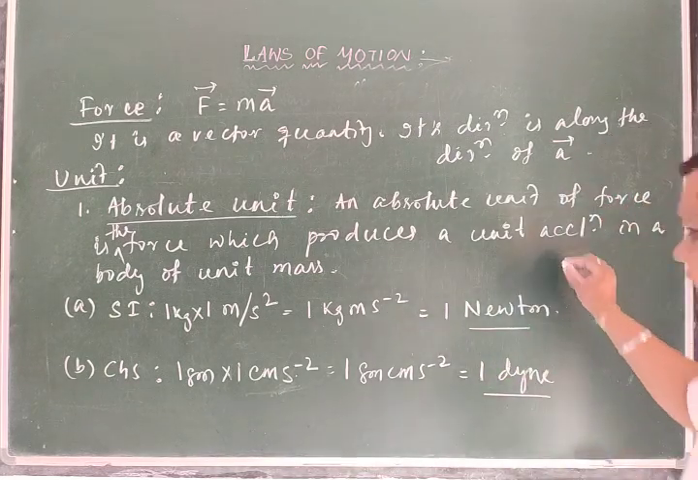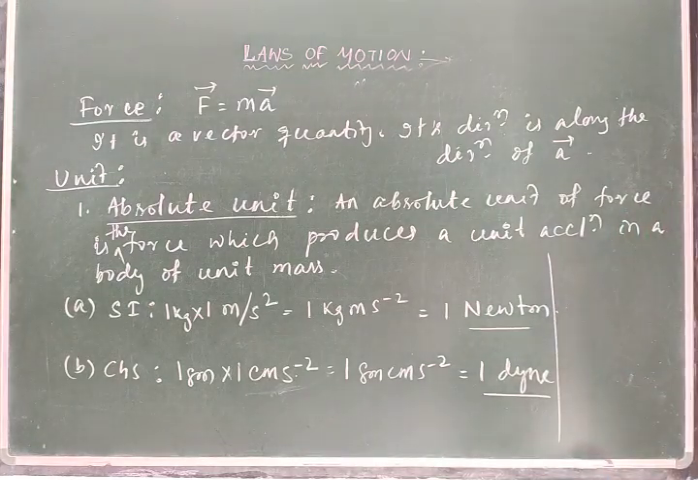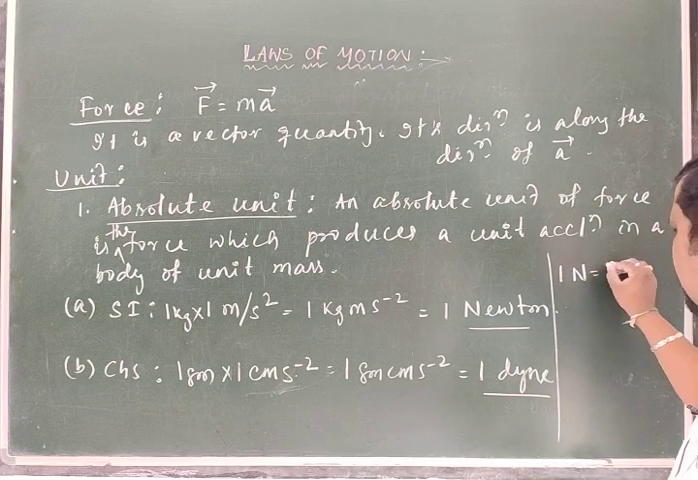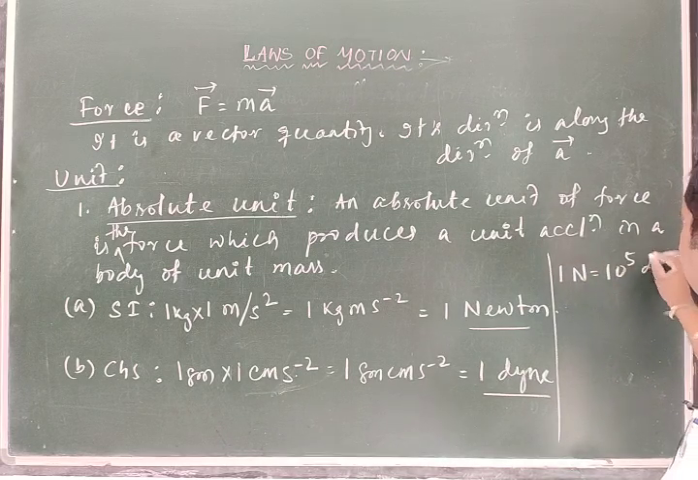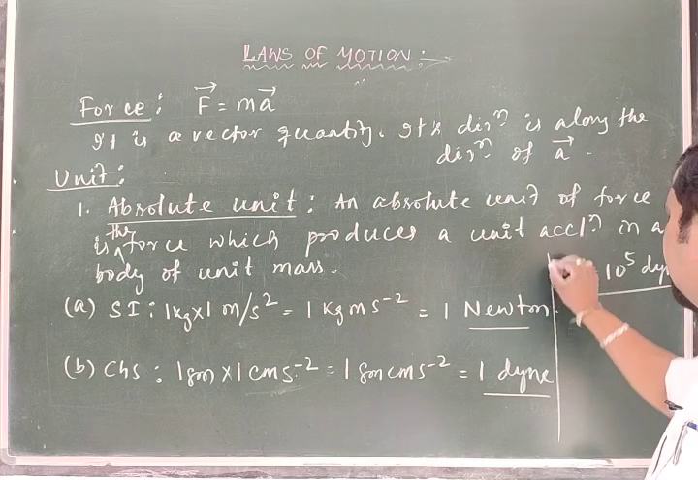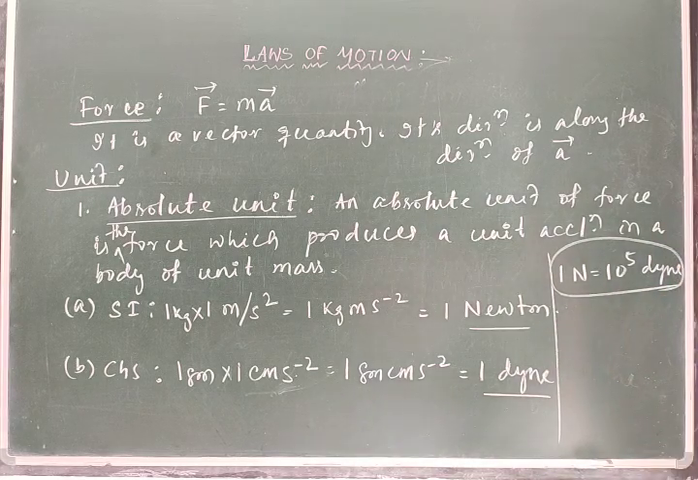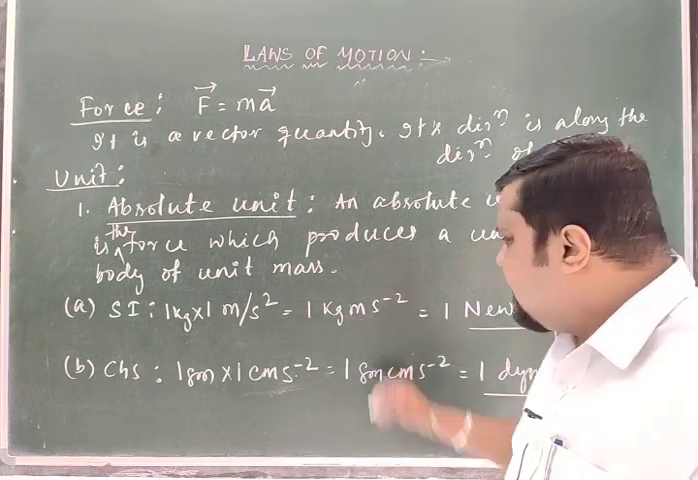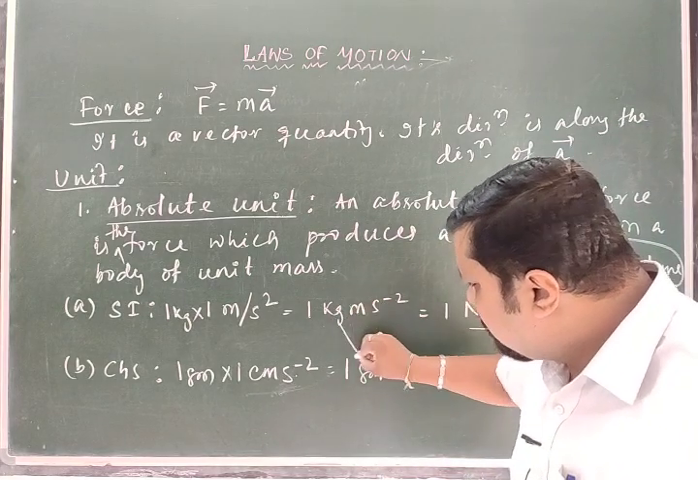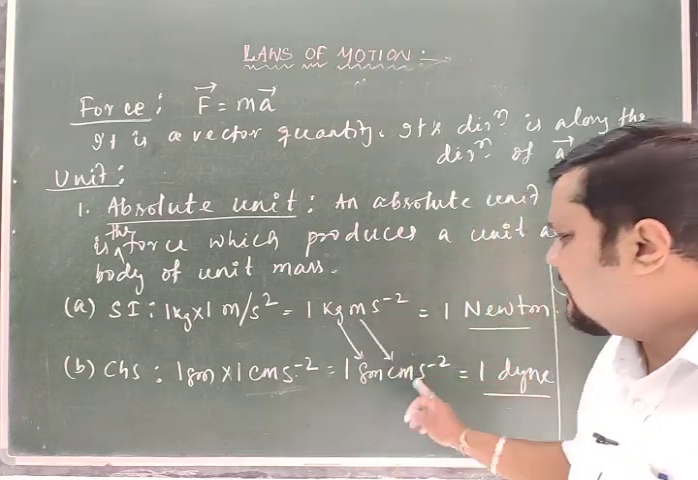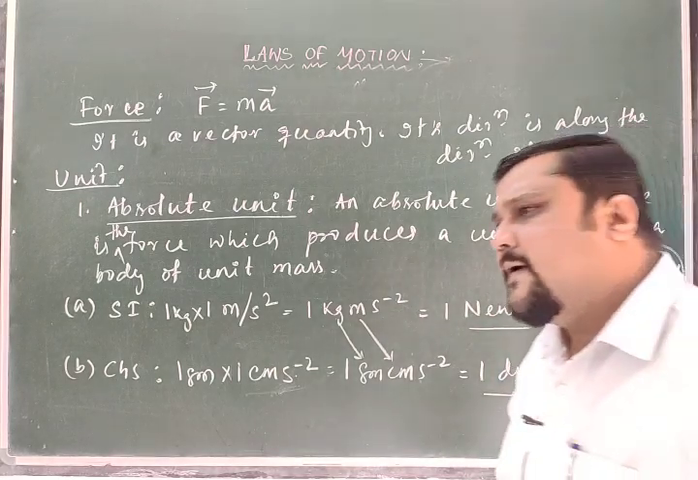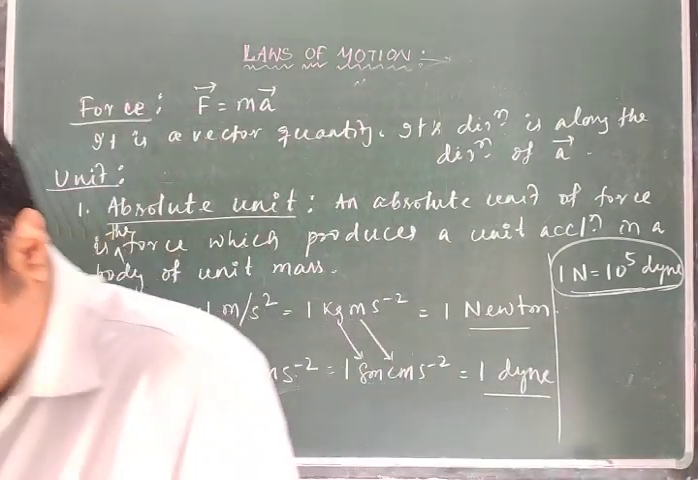And from here, if we find the relation between 1 Newton and dyne, as you already know, 1 Newton is equal to 10 to the power 5 dyne. How do we calculate this? You already derived it from dimensional analysis, so I will not go into the derivation in detail again. You can convert kg to gram and meter to centimeter, then multiply, and you will get 1 Newton is equal to 10 to the power 5 dyne. Clear? This is the first part.